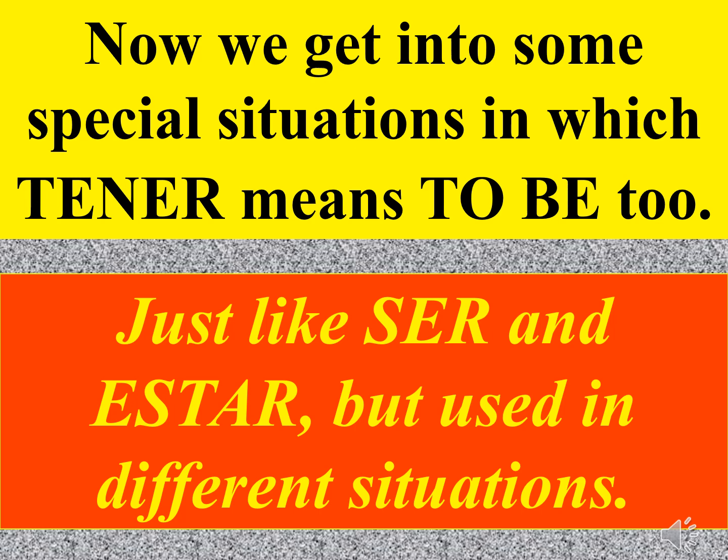And then in this lesson, we learned that tener can also mean to be in certain circumstances, along with to have. Just like ser and estar, tener can be translated into English as to be.